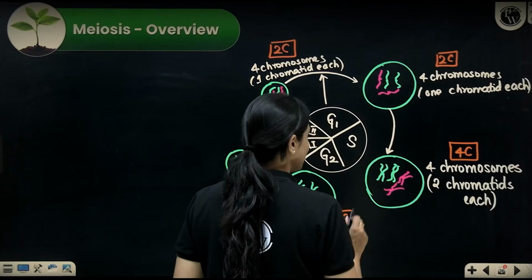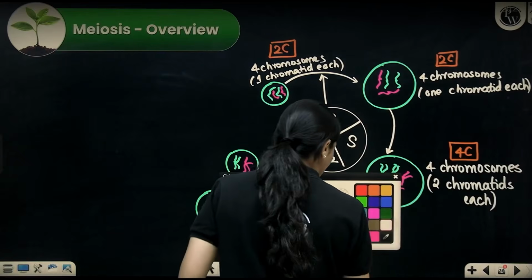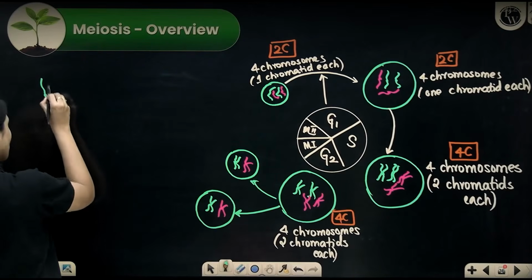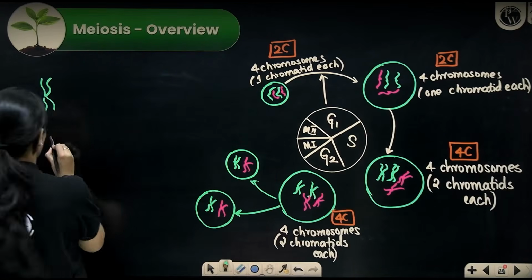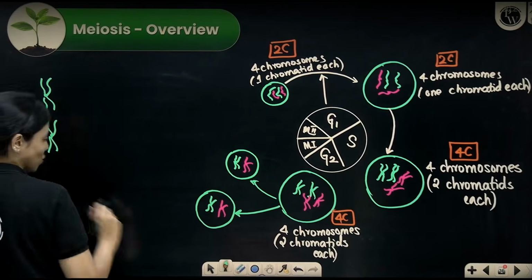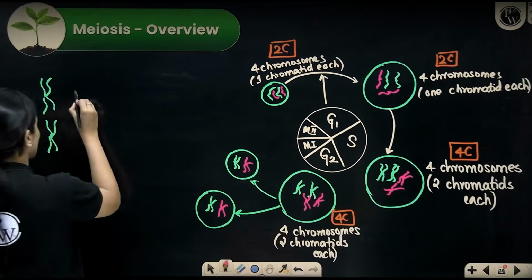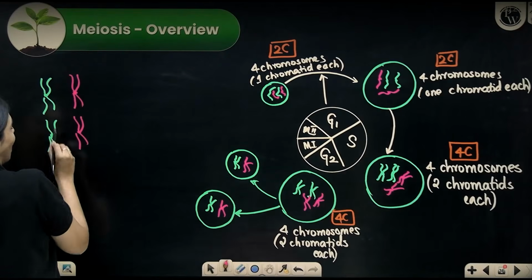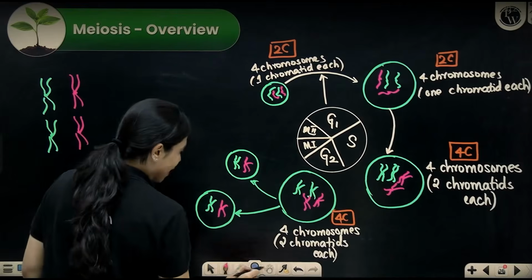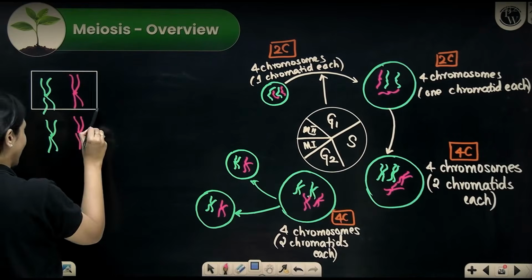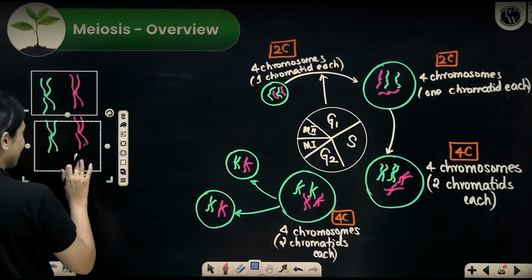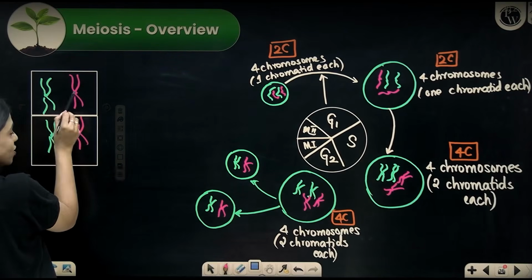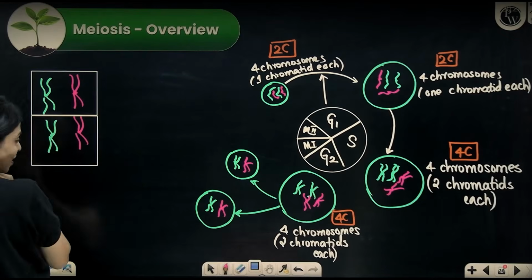Now, in a cell, you will have 22 pairs of chromosomes. In this case, we have 2 pairs of chromosomes. 2 chromosomes are from the father, 2 chromosomes are from the mother. Okay. I know that these 2 chromosomes are one pair and these 2 chromosomes form the other pair. How do I know that this chromosome is the same as this chromosome? These both are in the first pair, these both are in the second pair.